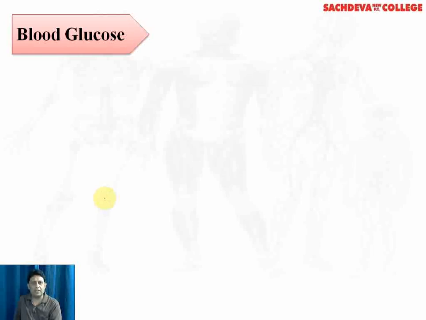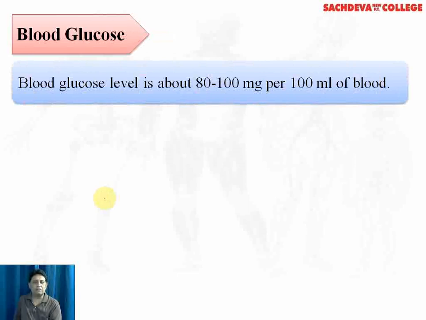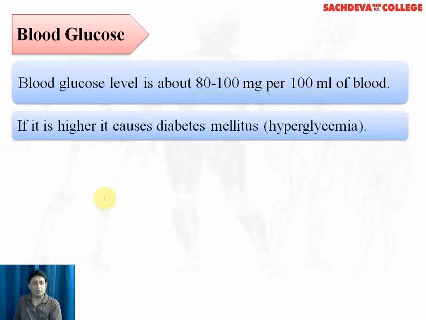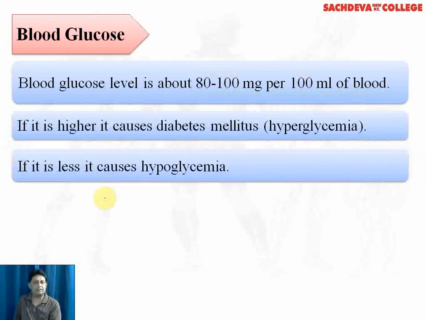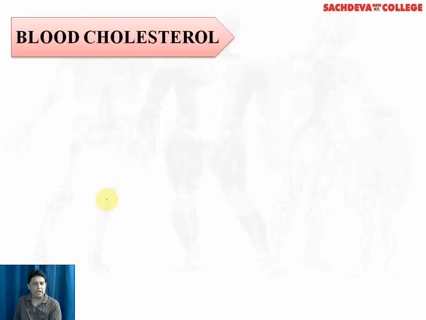Coming to the first organic component present in plasma, which is glucose. The glucose level in the blood is around 80 to 100 milligrams per 100 ml of blood. If the glucose is on a higher side, it causes hyperglycemia, and prolonged hyperglycemia causes diabetes mellitus. A decrease in the level of blood glucose causes hypoglycemia. Remember, hypoglycemia is a more dangerous condition as compared to hyperglycemia, because as the blood glucose level falls, the glucose supply to the brain decreases, and the person may go into coma.